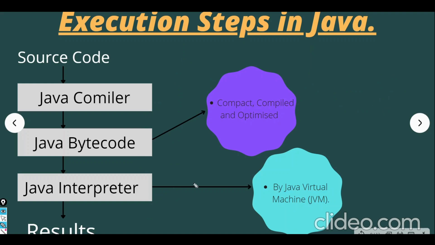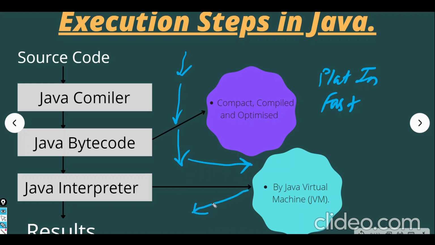So now we have completed the introduction part, and we saw why Java is platform independent, why it has faster execution, and what the behind-the-scenes scenario is whenever we write and compile our code, right? The source code is compiled by the compiler and converted to bytecode, and the bytecode is interpreted by the interpreter, which is the JVM, and the JVM gives us the desired results.